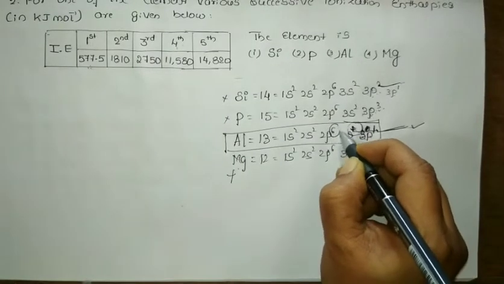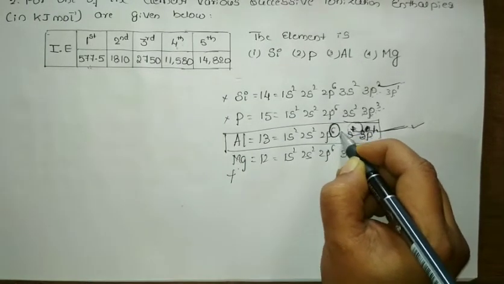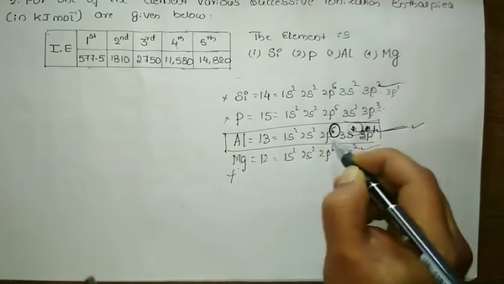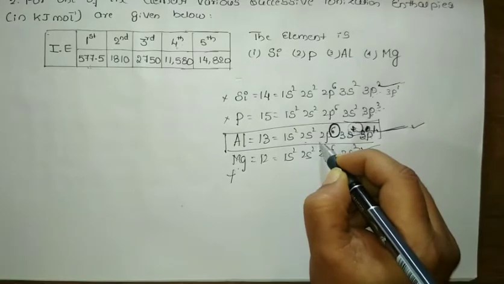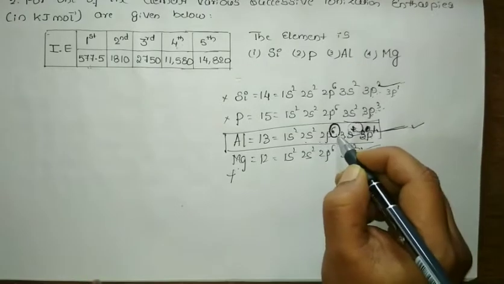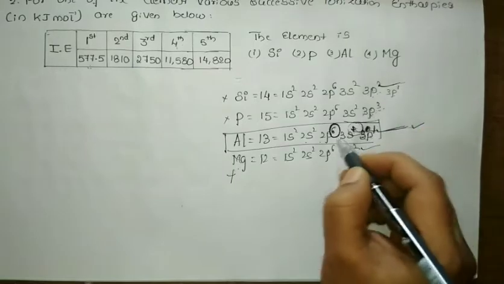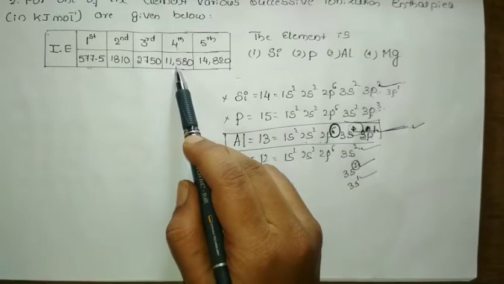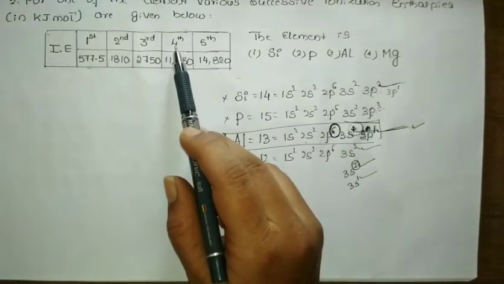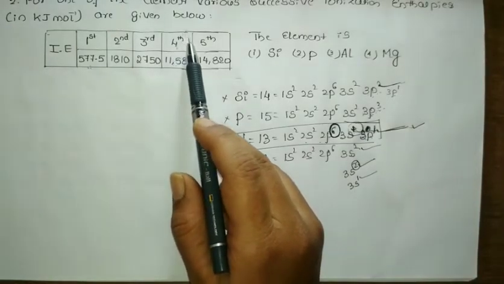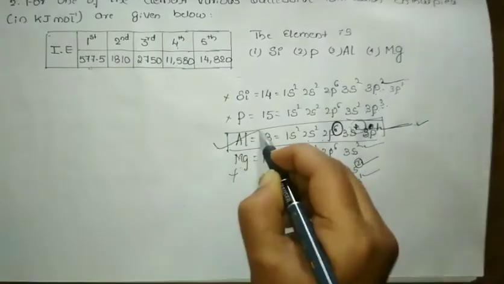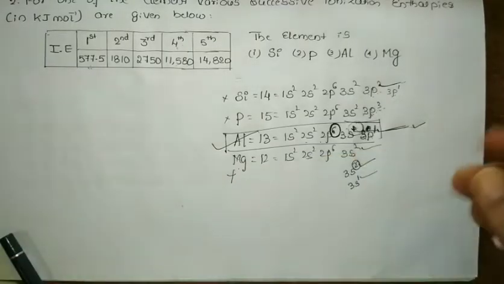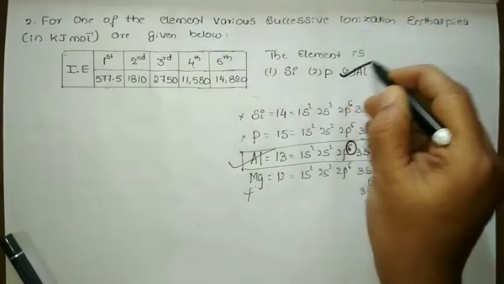Here I need to remove an electron from the stable configuration, the completely filled orbital. Since it is stable, it will not give up an electron easily, so we need to spend much more energy. So there is a sudden, much larger increase in the fourth ionization energy. So aluminium is the correct one. The answer for the second question is aluminium.